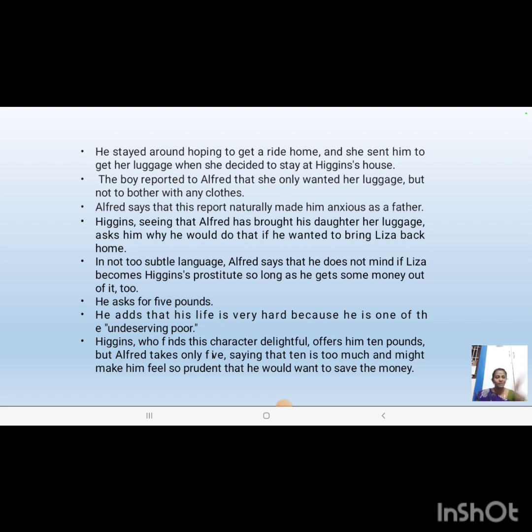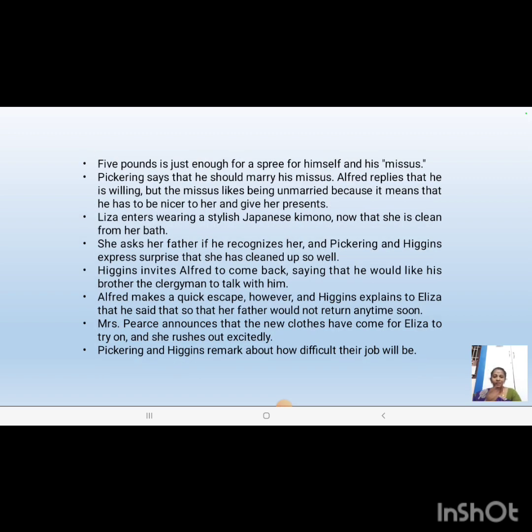Eliza will be brought again in front of them. She will be in a Japanese kimono, neatly bathed and neatly dressed. Her total appearance would have changed by now. Everyone, including Higgins, Pickering, and even Alfred Doolittle, can never find out Eliza Doolittle. So that will happen in Act 2.